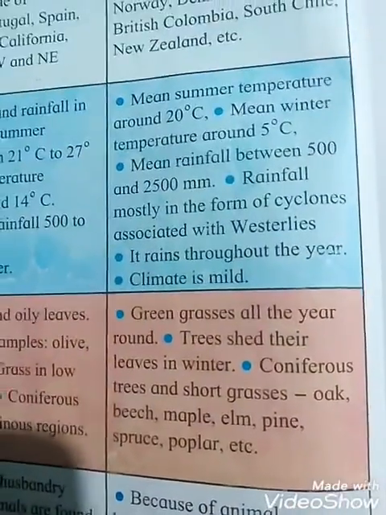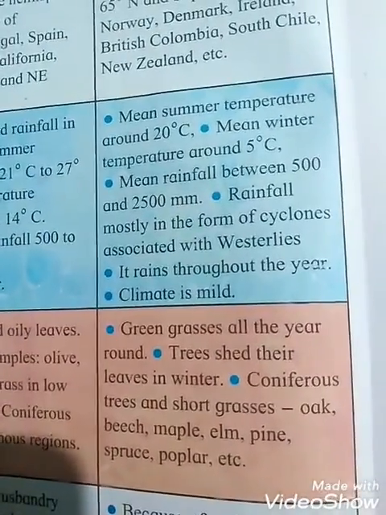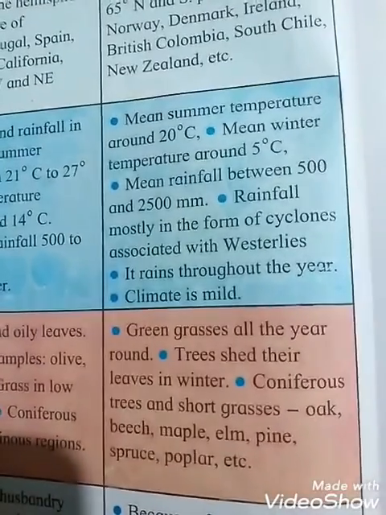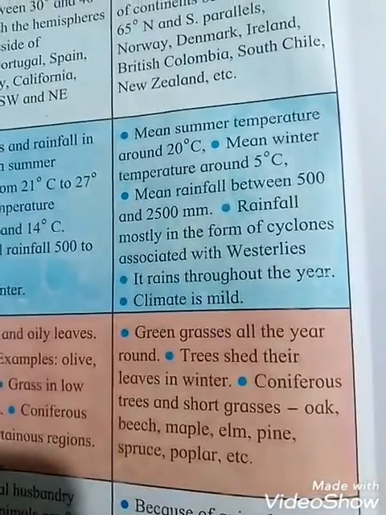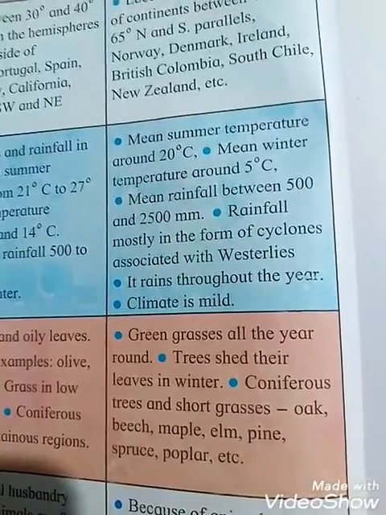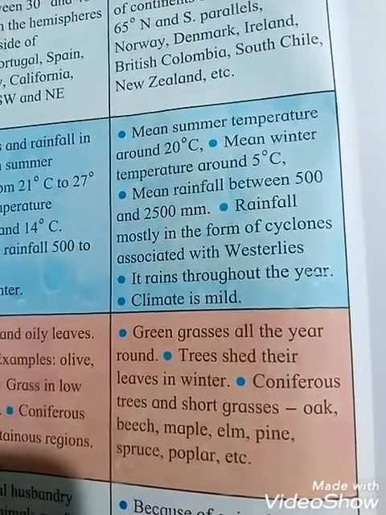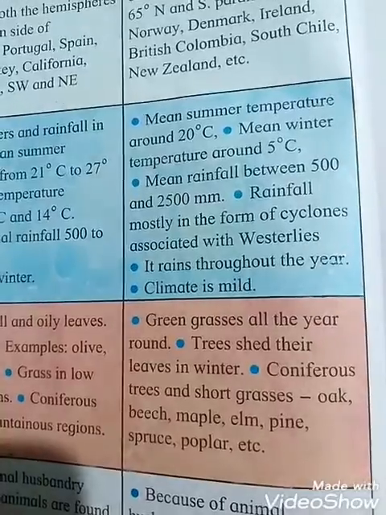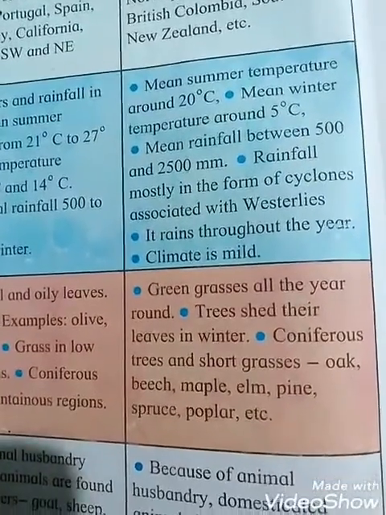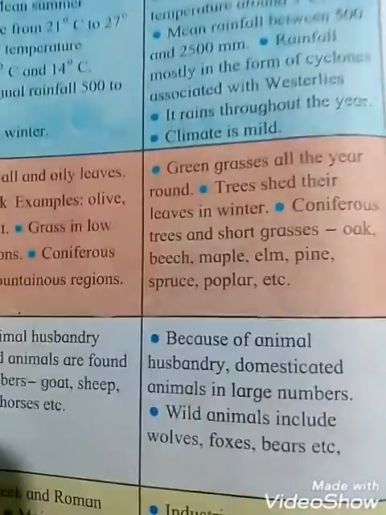Now see what types of trees are found here. Green grasses all year round. Trees shed their leaves in winter; in the winter season trees shed their leaves. Coniferous trees and short grasses, for example oak, beech, maple, elm, pine, spruce, poplar; all these are different types of trees, and coniferous trees and short grasses are found here, students.